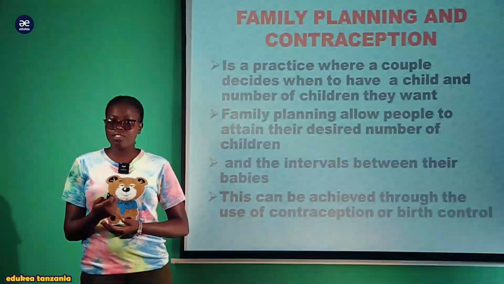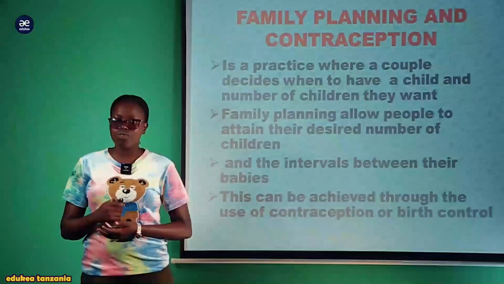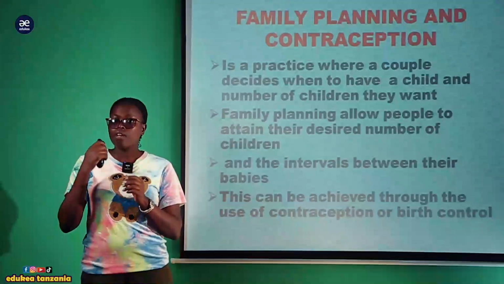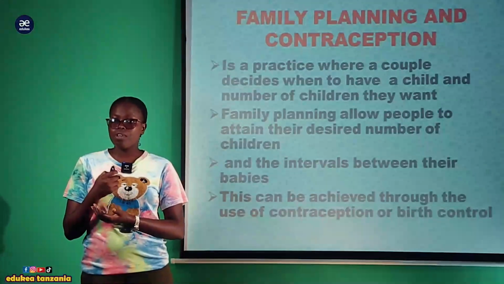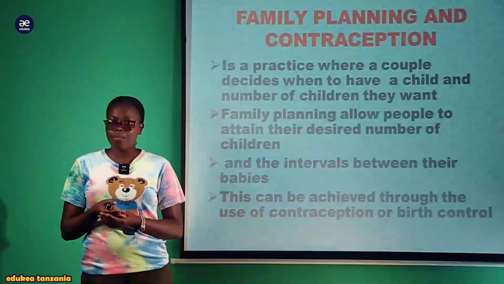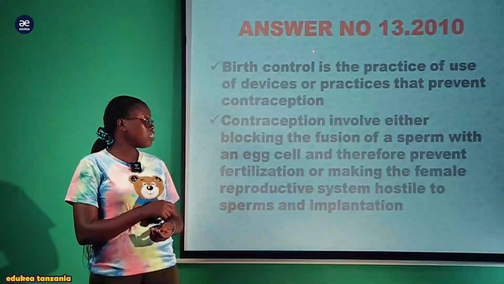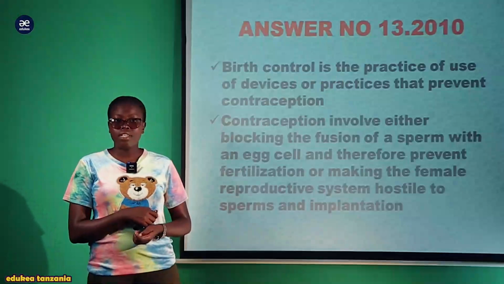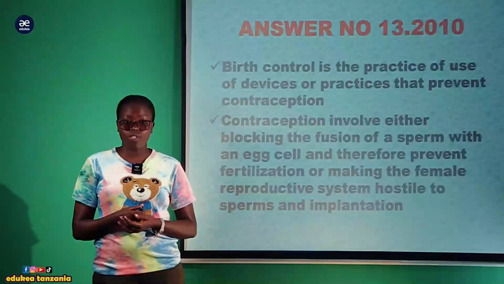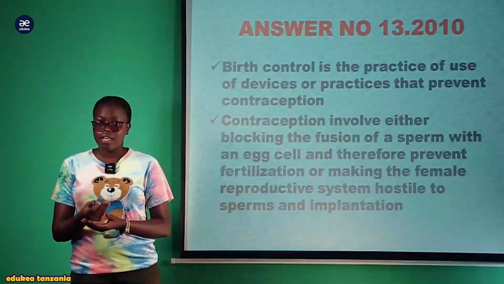So this process can be achieved through the use of contraception or birth control, from which the question has been derived. The question needs you to write an essay on birth control practices which prevent the formation of the gamete or ovulation, prevent fertilization or the union of gametes, and the last one, which prevents implantation, which are processes that occur after fertilization. So birth control is the practice of using a device or practice that prevents pregnancy. This is known as birth control.